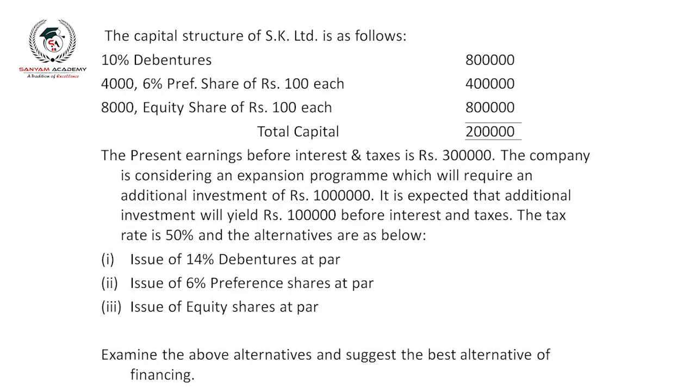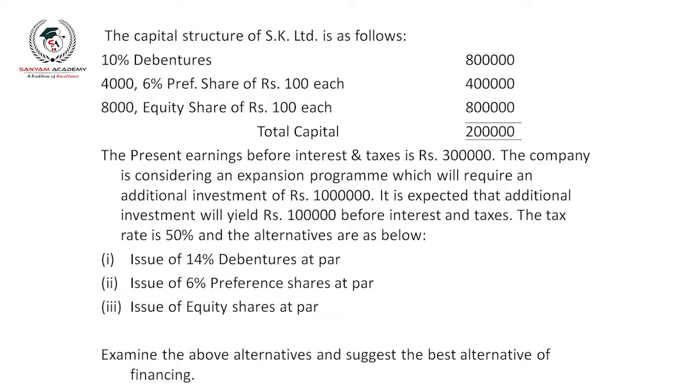Let's go to the question. The capital structure of XK Limited is as follows. 10% debentures 8 lakh rupees, 6% preference shares of 100 rupees each 4 lakh rupees, 8,000 equity shares of 100 rupees each 8 lakh rupees. Total capital is 20 lakh rupees. The present earning before interest and taxes is 3 lakh rupees.